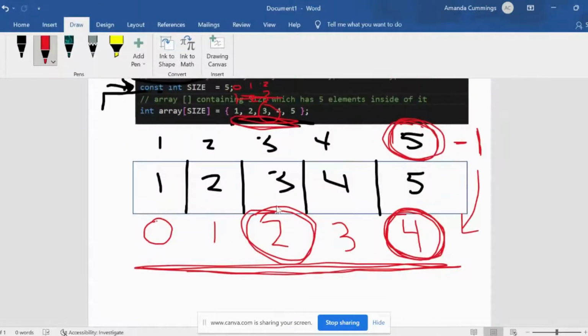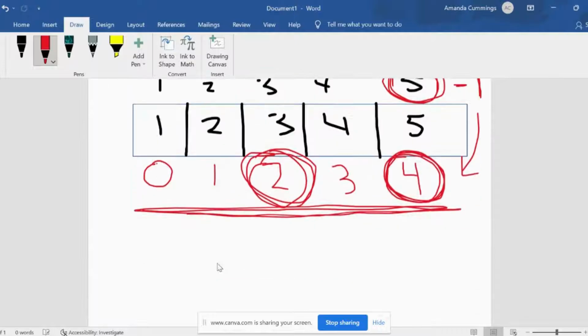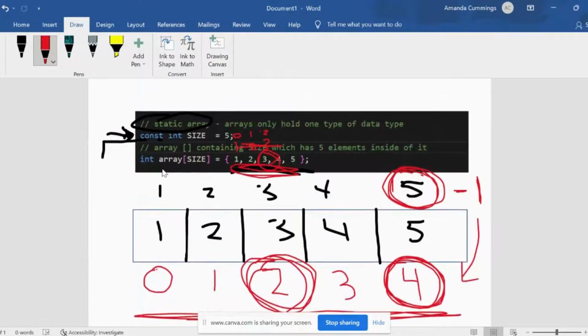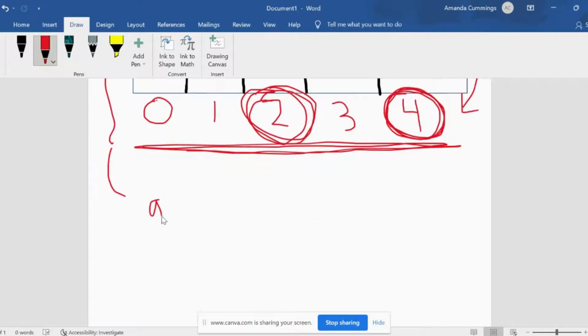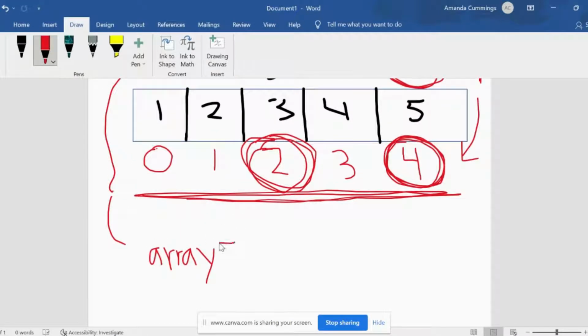So if I wanted to access 3 at index 2, as you can see, I can use the name of my array. In this case, I named my array just array. And in order to gain access to the elements, I need my brackets.